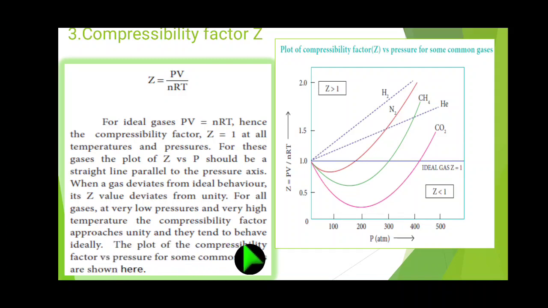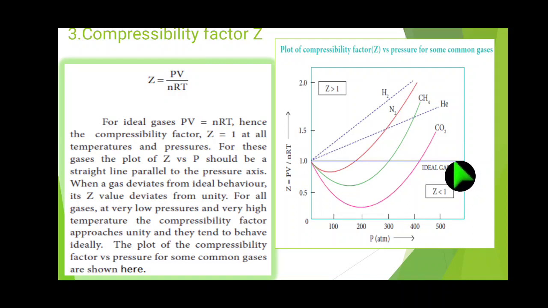The plot of the compressibility factor versus pressure for some common gases is shown here. In the graph, some deviations of gases are shown. When Z equals 1, the straight line denotes an ideal gas.